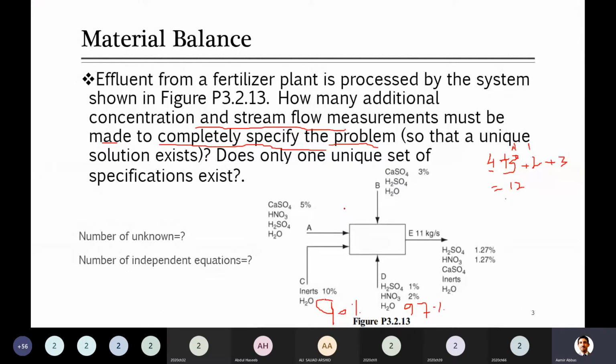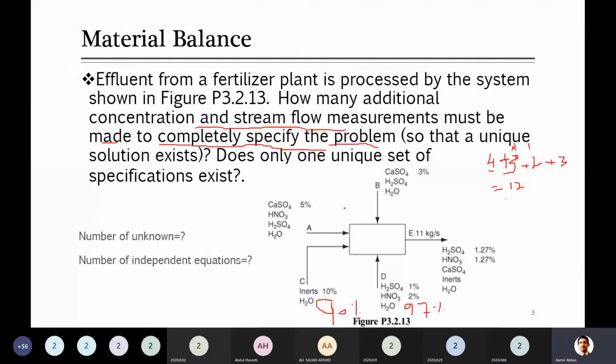What will be that equation? Sir, total calcium sulfate and 3% plus 5%. Listen to me. When I'm saying overall material balance, I mean overall input and overall output.